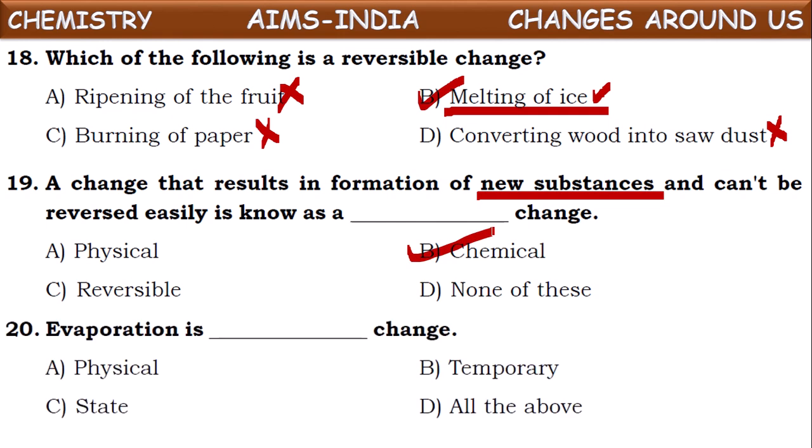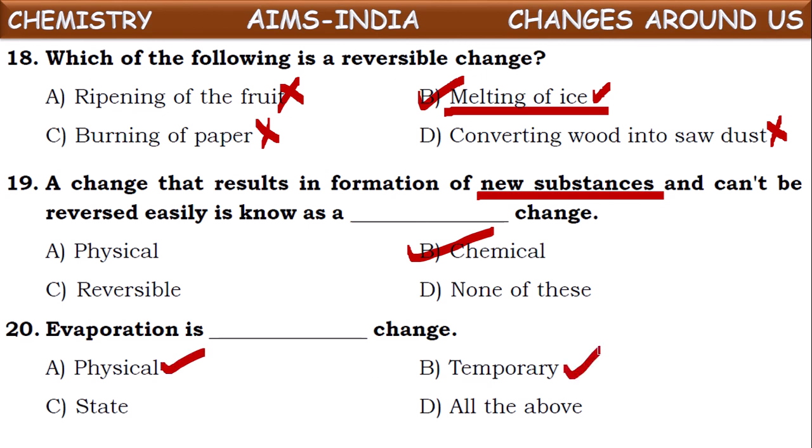Evaporation is dash change. What kind of change is this evaporation? What does it mean by evaporation? The conversion of liquid into gas is called evaporation. But from the gases, vapors formed, we can get back the liquid by reversing the condition. That means by cooling. So we can say the evaporation is a physical change, isn't it? It can be called physical change, and it is temporary change also.